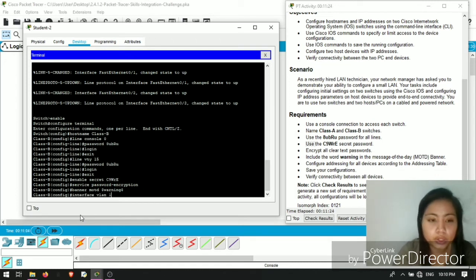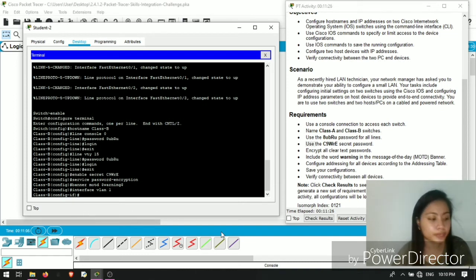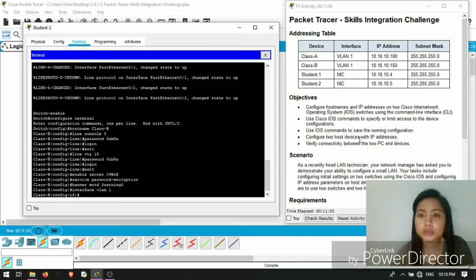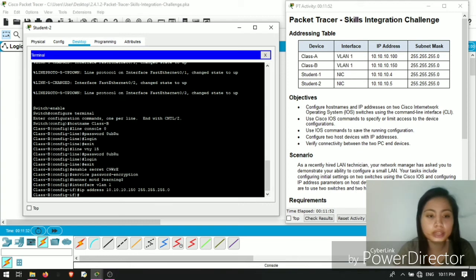Then interface VLAN 1. We're now going to input the IP address of this Class B, which is given in the addressing table. So interface VLAN 1, IP address. As you can see, the IP address of Class B is 10.10.10.150, and also the subnet mask, which is 255.255.255.0.